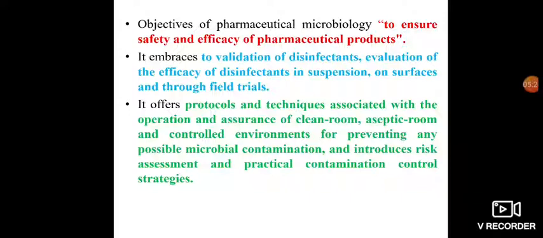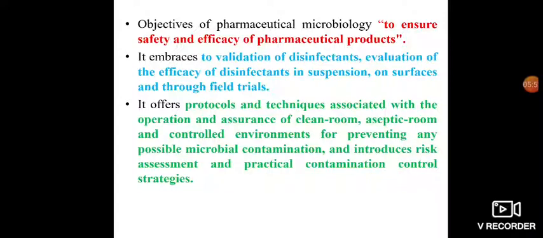Okay, so it embraces validation of disinfectants, that is, evaluation of the efficacy of a disinfectant in suspension, on surfaces and through field trials. Different types of disinfectants are used nowadays.